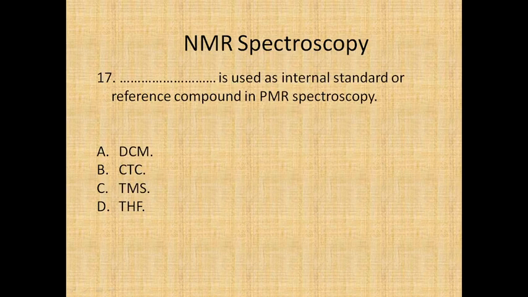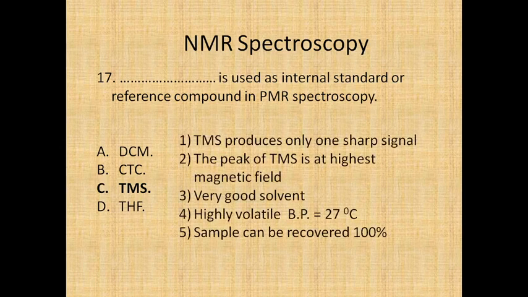Dash dash is used as an internal standard or reference compound in PMR spectroscopy. Options are DCM, CTC, TMS or THF. So what will be the answer? In NMR spectroscopy, the most used reference is TMS, tetramethylsilane. Now why is TMS used in PMR spectroscopy? It has some special qualities.